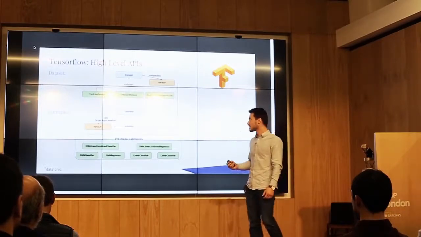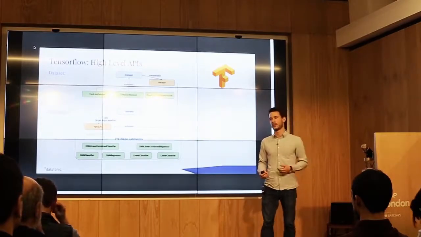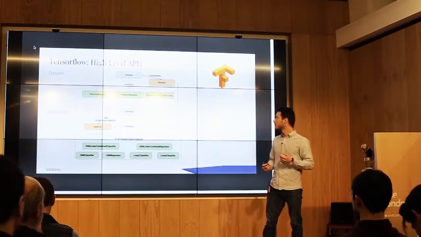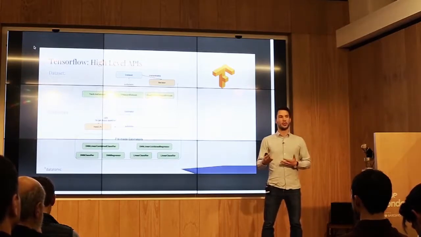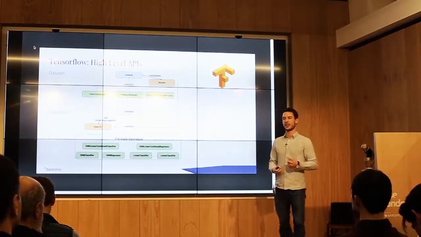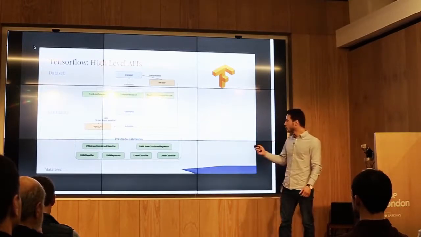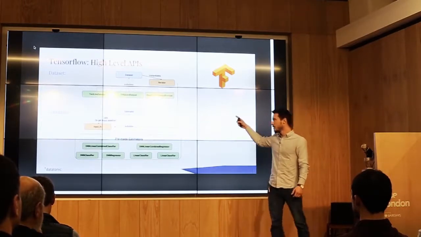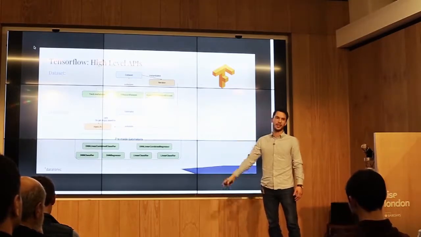What the dataset does is it lets you connect to some data sources on file, TF records, or cloud-based storage. And then you can define pre-processing steps, batching, and all these things in a very reproducible way. And it will generate some iterator object that you define in the input function, and this is what plugs it into the estimator.